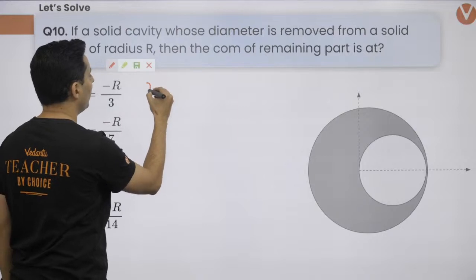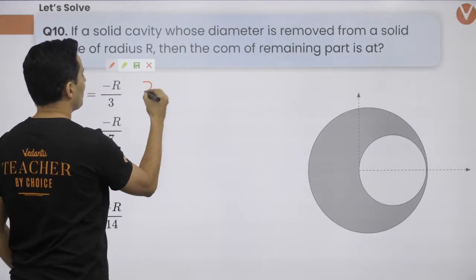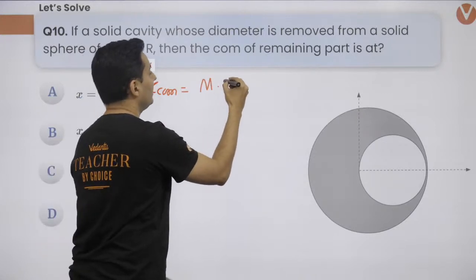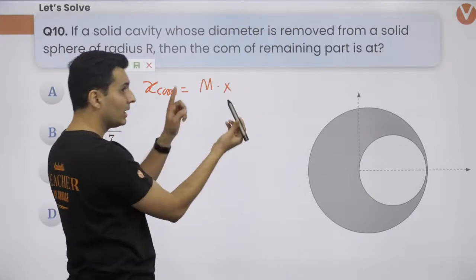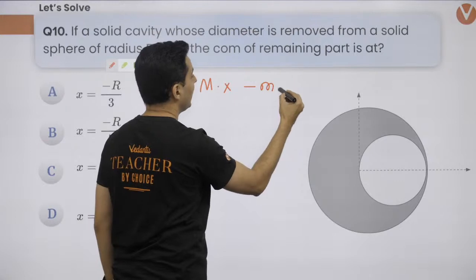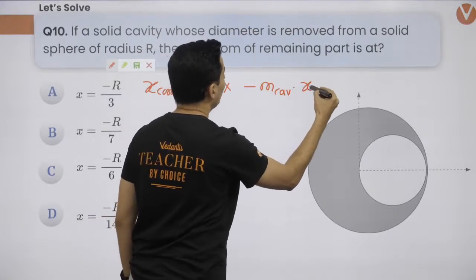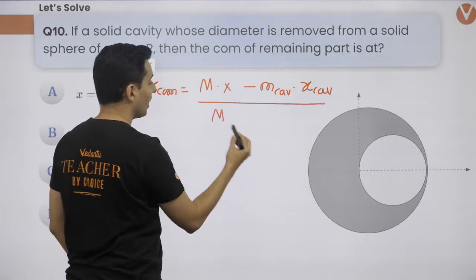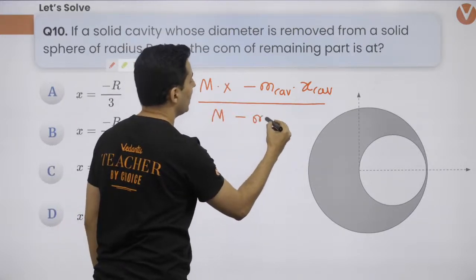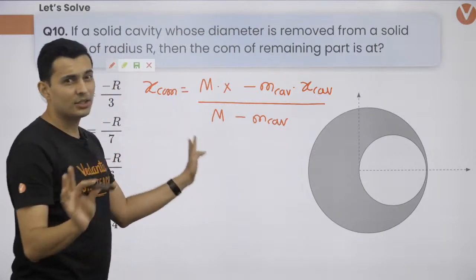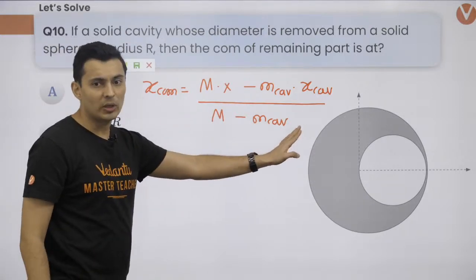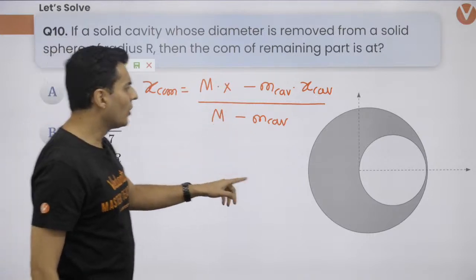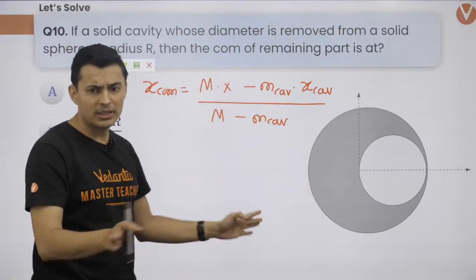I have given one formula. The position of the center of mass is total mass into position of the center of mass of that, minus the mass of the cavity into center of mass of that cavity, divided by m total minus mass of that cavity. That's it. Just use this formula and everything gets sorted out. It depends where the origin is. You can shift the origin.